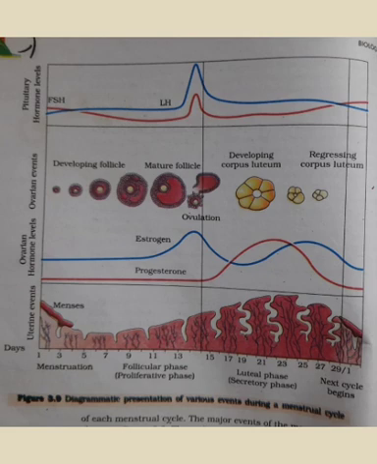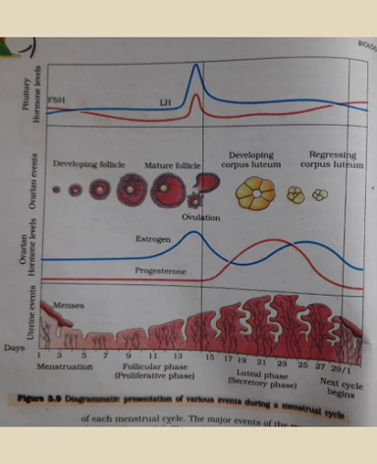Now the level of gonadotropin gradually increases through the follicular phase. As I told you, as you can see here, the hormone level gradually increases, and the increased level of LH and FSH stimulates follicular development, which I have told you, these two hormones stimulate the growth of the follicle.